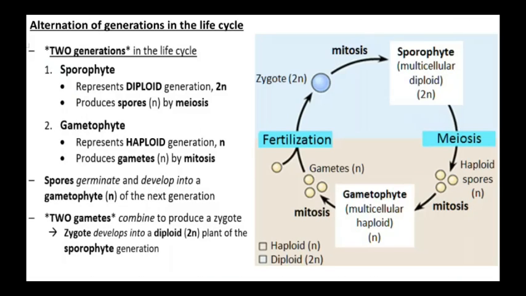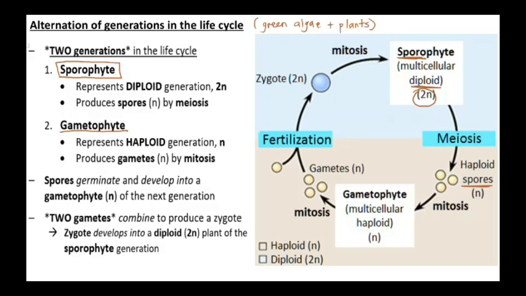Let's look at the alternation of generations, which happens in both green algae as well as the green plants, the land plants. Alternation of generations involves two generations, sporophyte and gametophyte. Sporophyte is diploid, 2N, and from its name sporo, it produces spores.